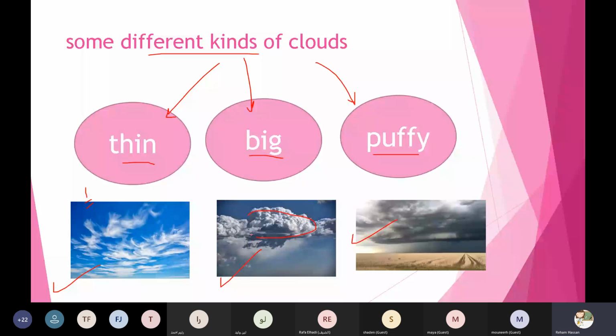So again, Larine, please, honey, repeat after me. Thin or big and puffy. Thin, big, and puffy. Can you repeat after me, honey? Thin, big, puffy.